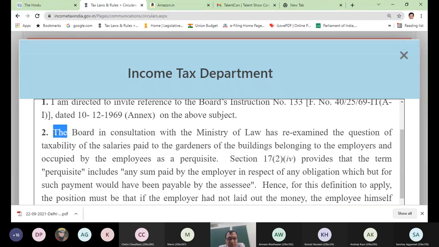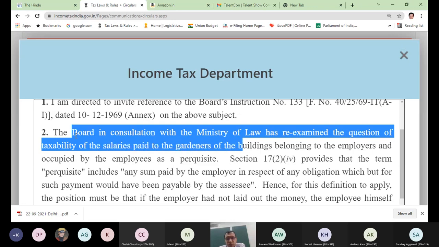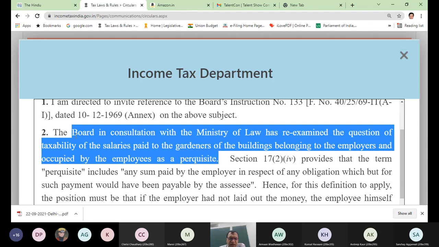The board, in consultation with the Ministry of Law, has re-examined the question of taxability of the salaries paid to the gardeners of the buildings belonging to the employers and occupied by the employees as a perquisite. There must have been the same issue which came there at that time. So they re-examined the question of taxability of salaries paid to the gardeners of the buildings belonging to the employers and occupied by the employees as a perquisite.